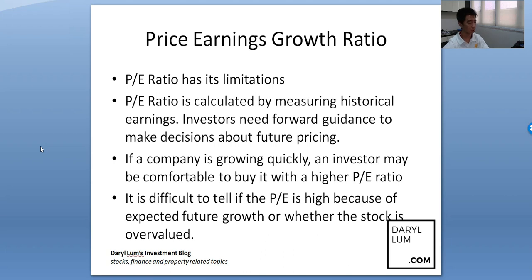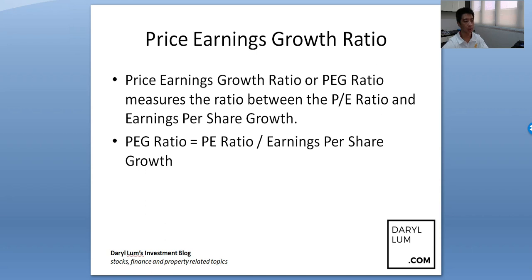If you look at the PE ratio of a company like that, or maybe Nike or Under Armour, it may not be as high as the tech company. But people are still willing to go for the tech company because the expected future growth is higher than other companies out there. They don't mind paying a higher price even though the PE ratio is quite high.